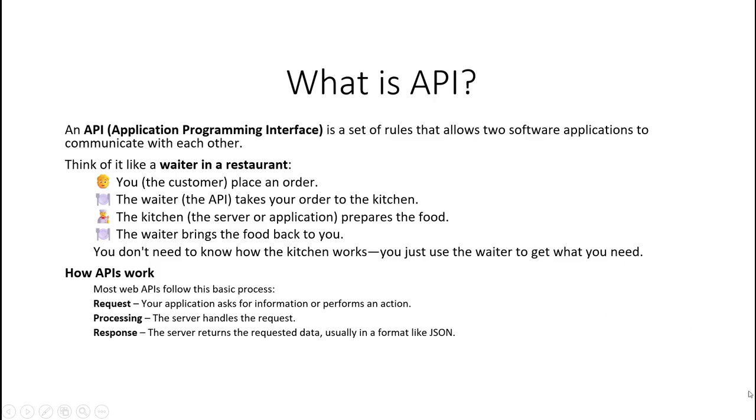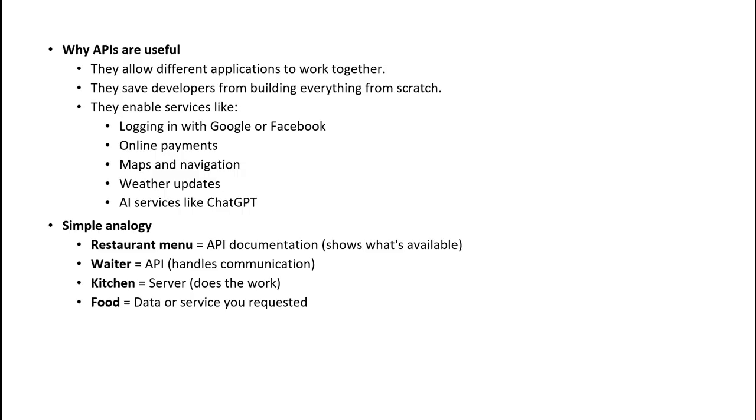So how does an API work? There is one request, then processing, and then a response. That is called an API. Now let's understand what a REST API is. Where are APIs useful? In a lot of places you have heard of. Suppose we are checking the weather, or Google online payments. APIs are used everywhere.